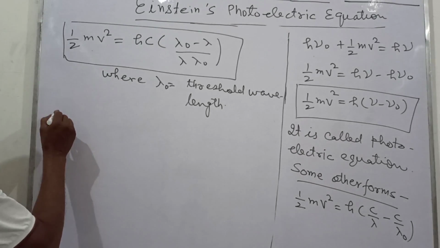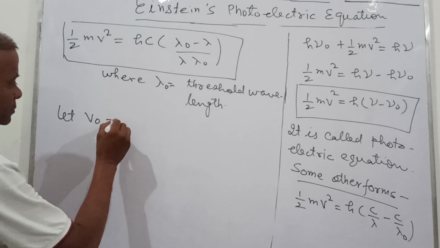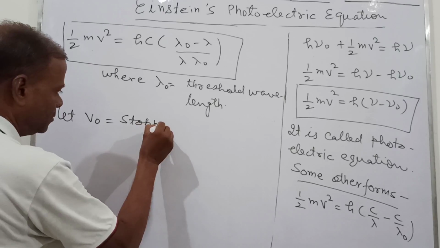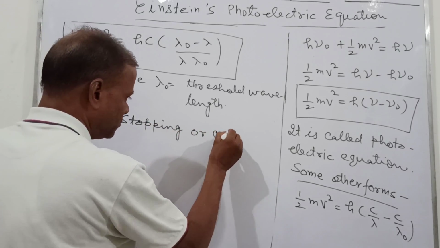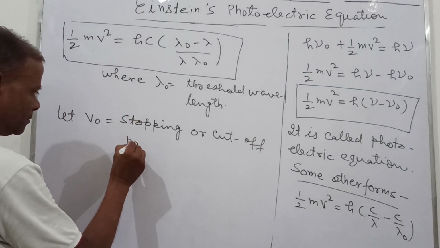So let V naught equal the stopping or cutoff potential.